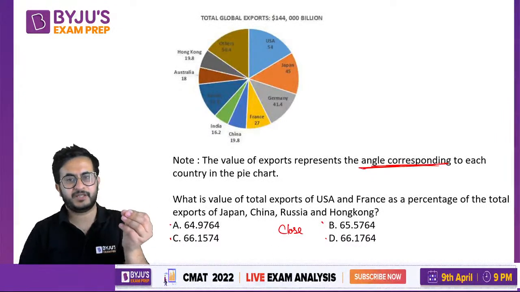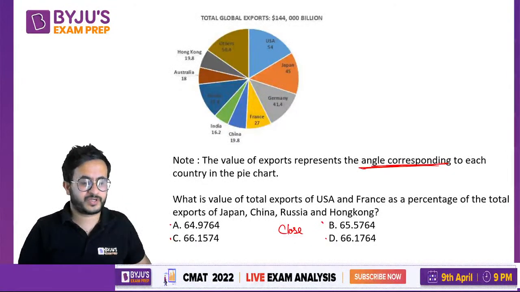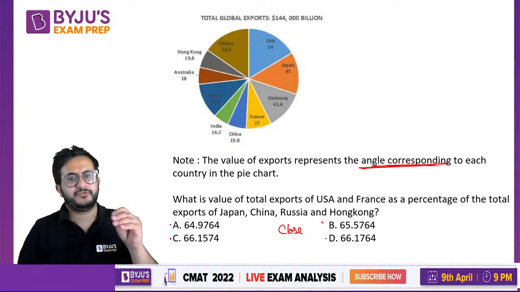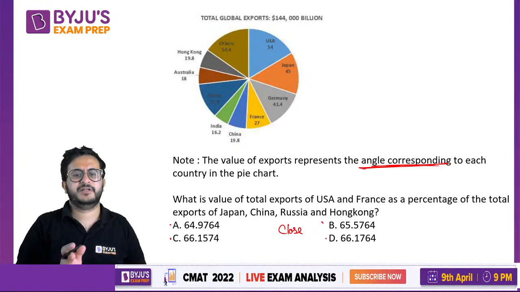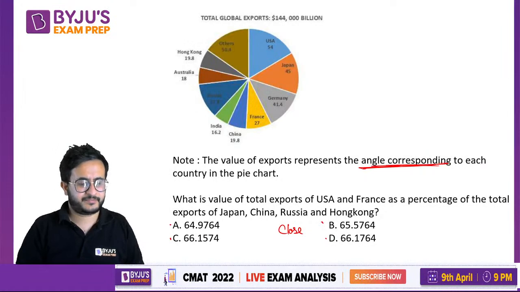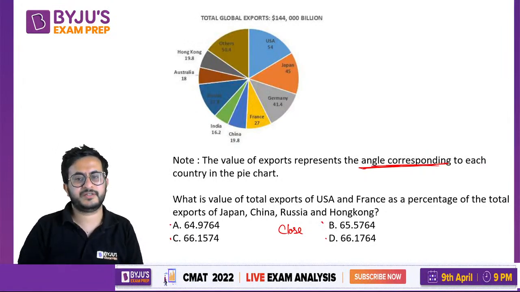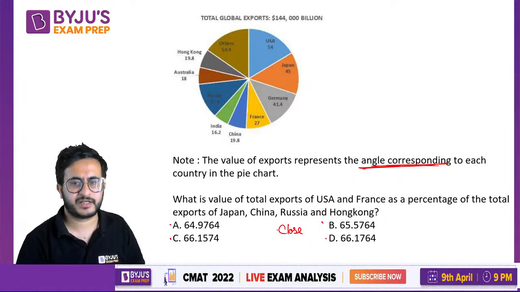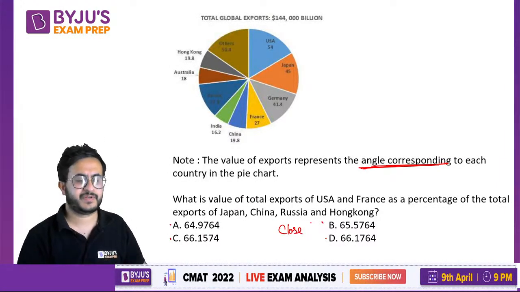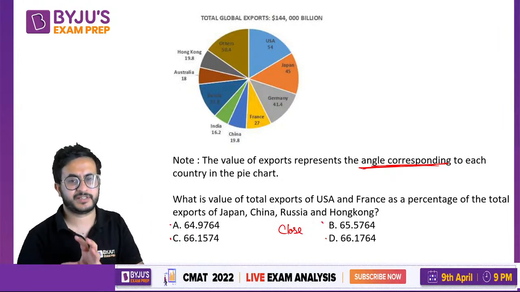If you see this question first, you will be panicked, thinking they gave such a close question. So better to come to this question later, when you have done the rest of the paper, so that you do not panic unnecessarily. Then you can do this question. It will take some time because it has very close options, and when you divide, you will get close values. So no need to panic when you see such questions.